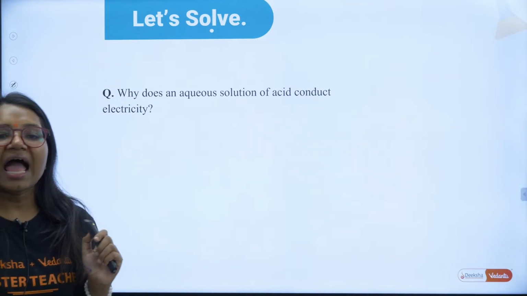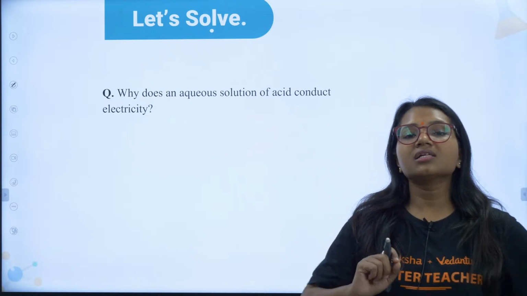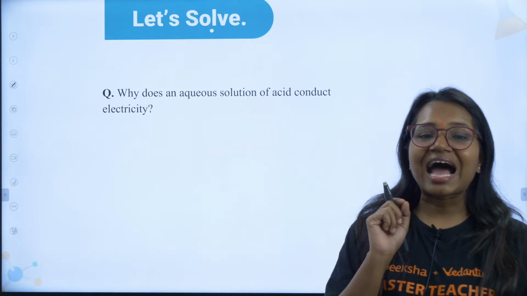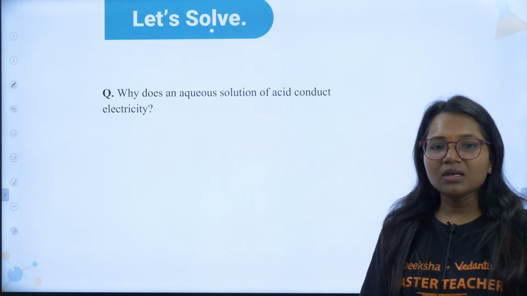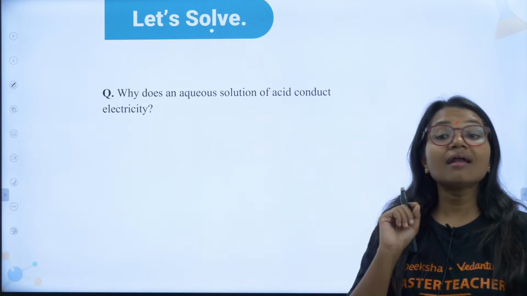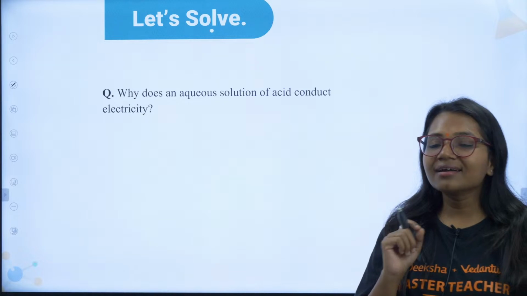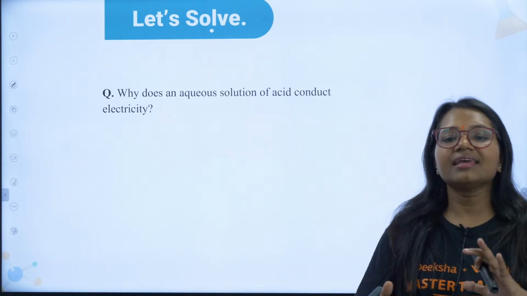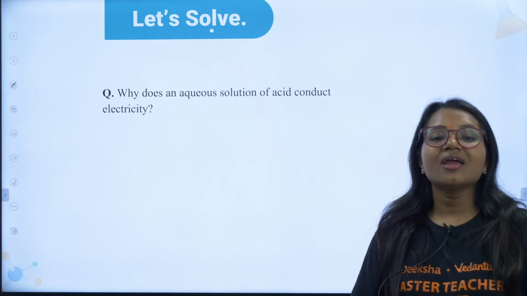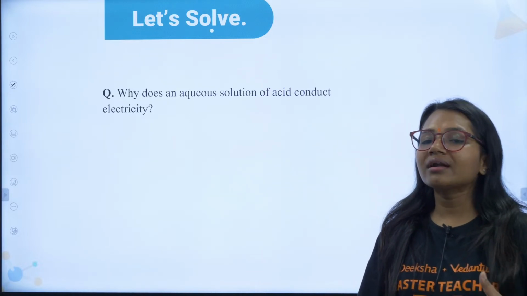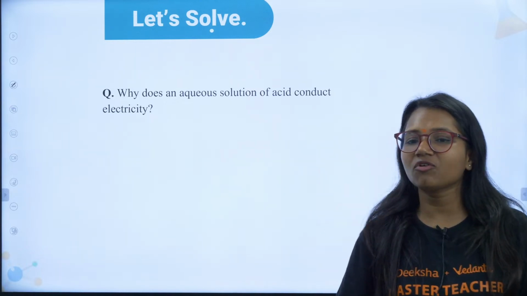Why does an aqueous solution of acid conduct electricity? Very good, Mahalakshmi. So tell me here, to conduct electricity, what do we need? If anything is a conductor of electricity, what is required? Can you tell me what is the requirement to conduct electricity? If you tell me the answer, then I will tell you the answer for this question.